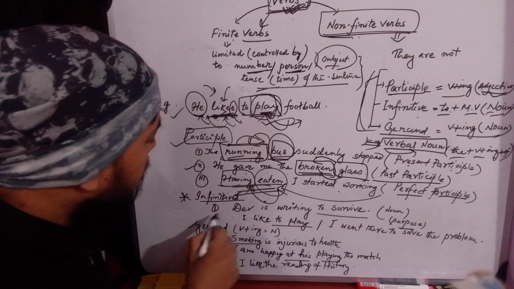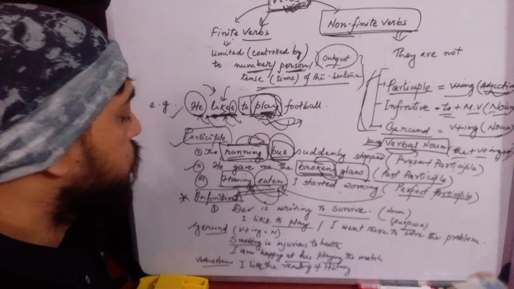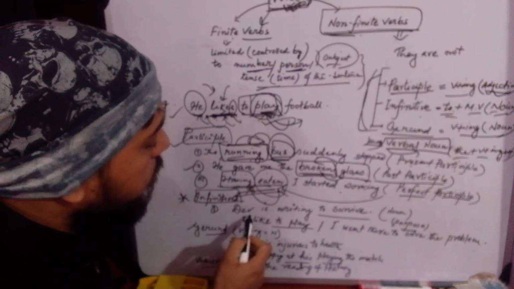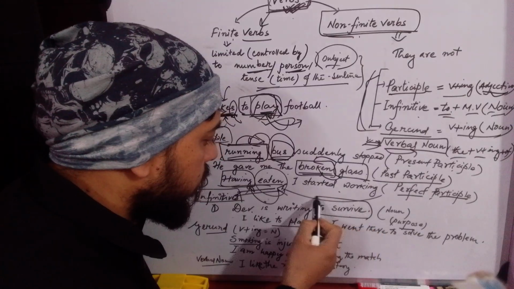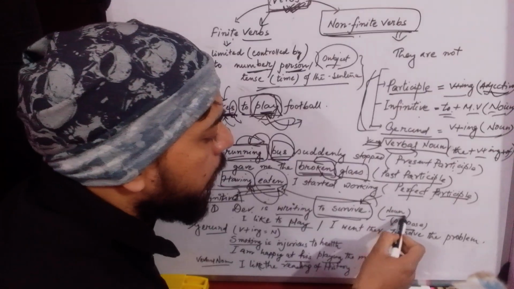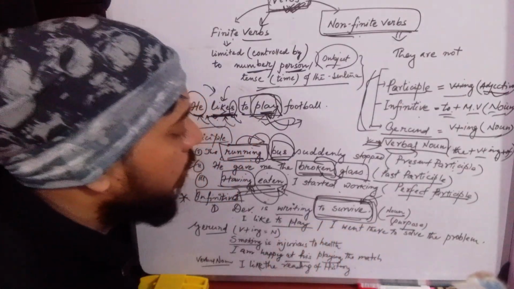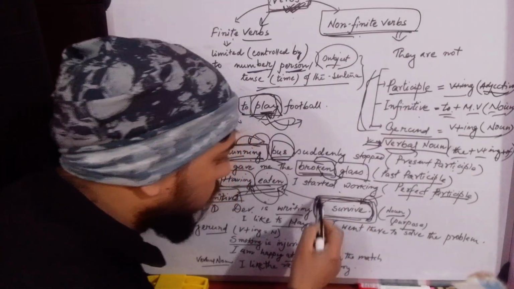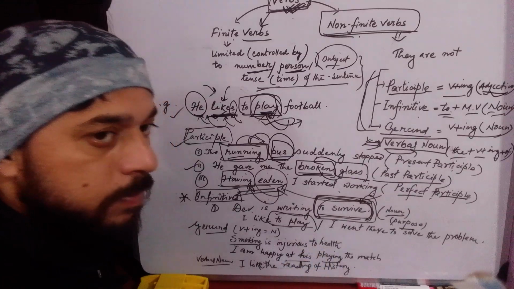Next comes infinitives. Infinitives means to plus main verb used as noun. For example, Dev is writing to survive. Its purpose. Why is he writing? To survive. It is playing the role of a noun. It is a noun form, in fact, to plus main verb. I like to play. I like what?